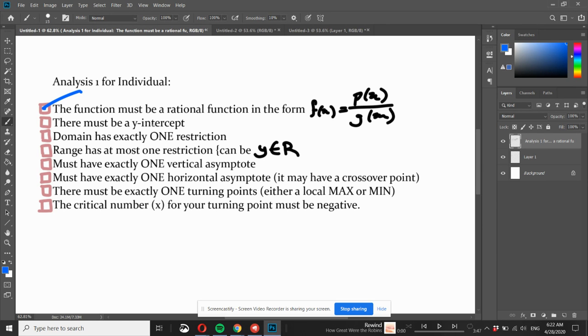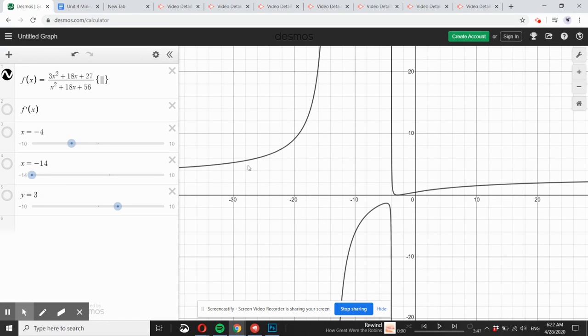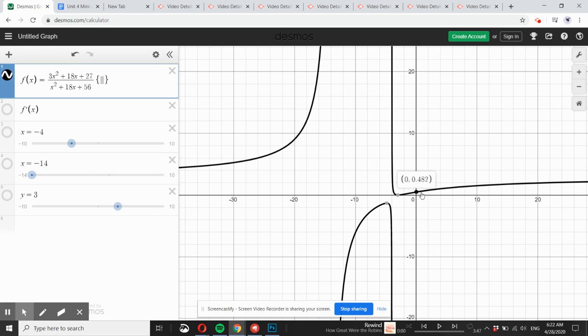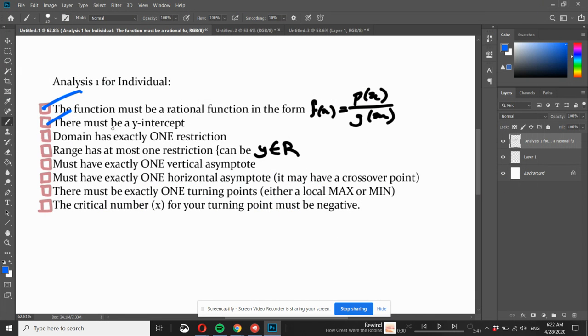Number two is there must be a y-intercept. So if we look at our graph, we can see that there is in fact a y-intercept at 0.482. So that's number two ticked off.